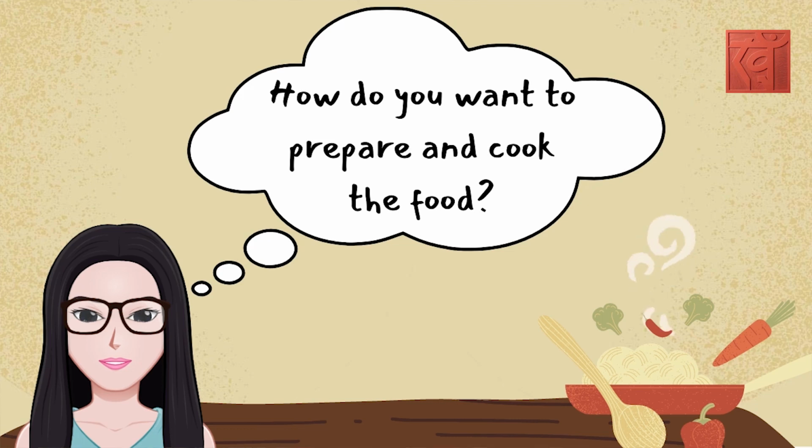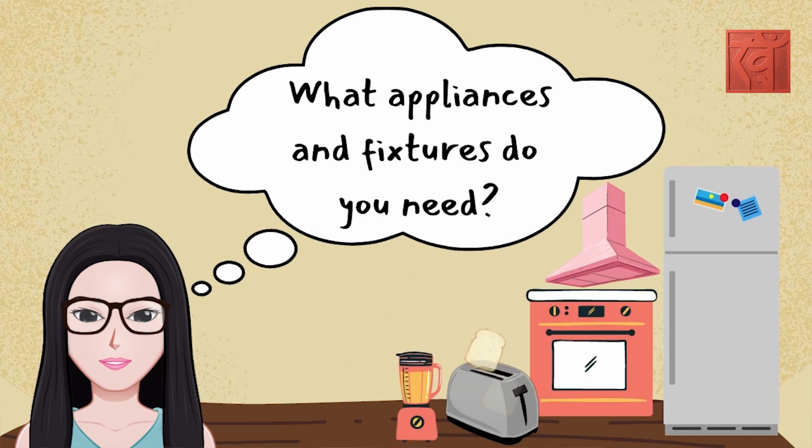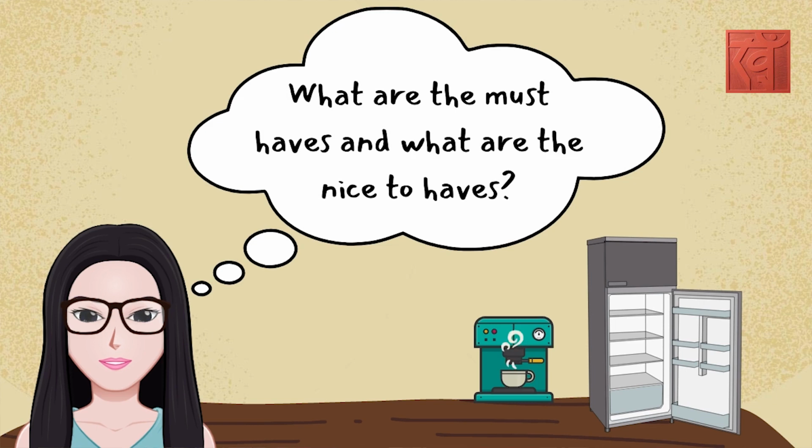Now, the first step to designing your kitchen is to think about how you are going to use your kitchen. Think about how you are going to prepare and cook the food. How do you like to clear up afterwards? How would you like to entertain? What appliances and fixtures do you need? What are the must-haves and what are the nice-to-haves?